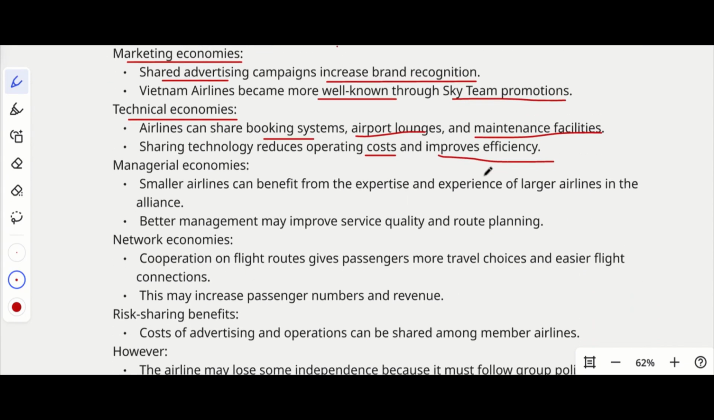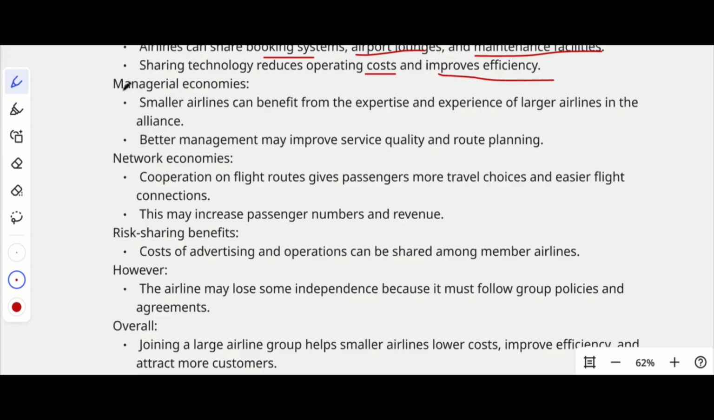Okay. Then managerial economies. What is managerial economies? Small airlines can benefit from the expertise and experience of larger airlines in the alliance. Better management may improve service quality and route planning. So basically, whenever we take some sort of franchise or tie up with some other big firms, they'll have their own business strategies which will help the small firms to grow fast. So they can learn from them, take their advice, and use their technologies, which will be beneficial.